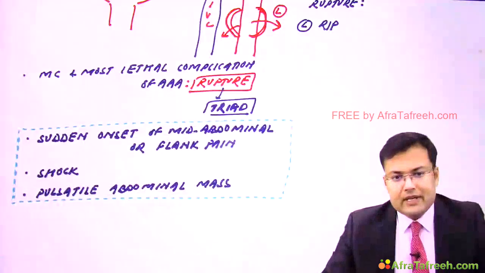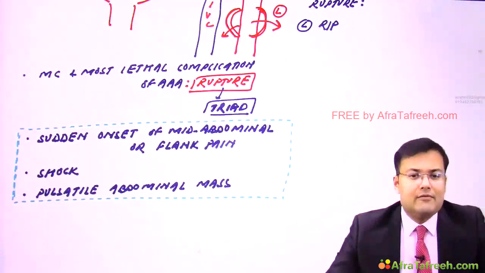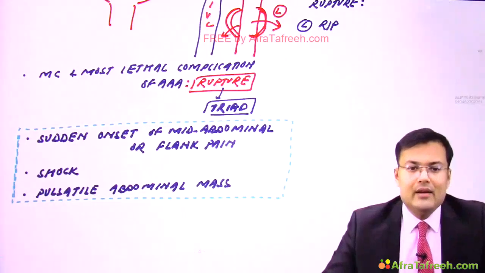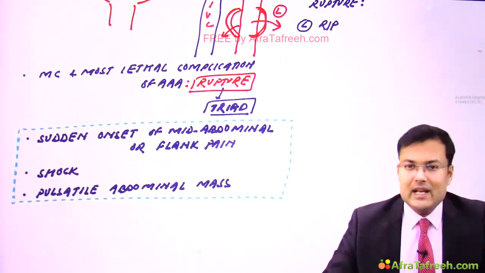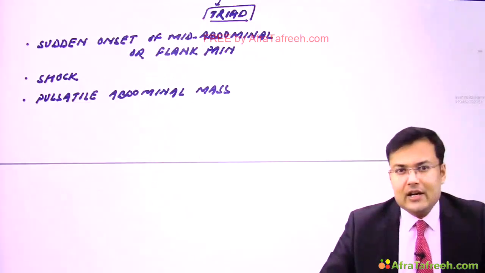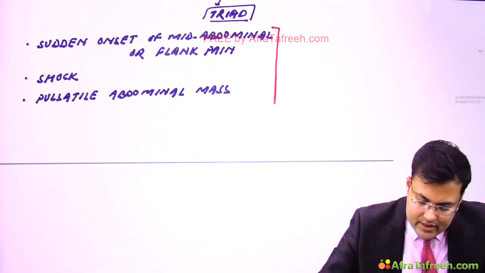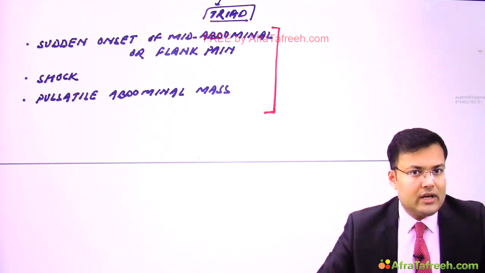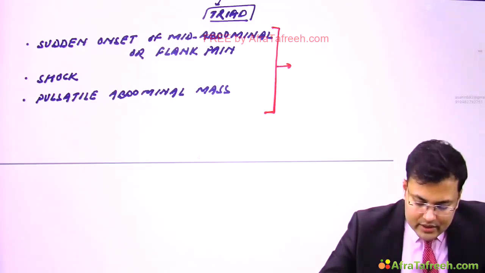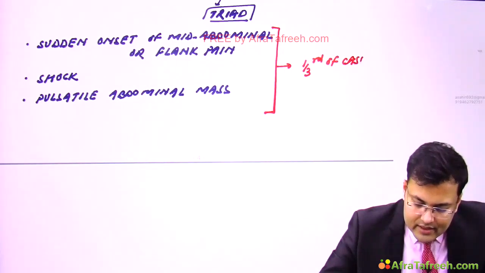So this is a frequently asked question: sudden onset of mid-abdominal or flank pain, there is shock, and there is pulsatile abdominal mass. So this is the triad of abdominal aortic aneurysm rupture. But see, it is not seen in all cases. This triad is only seen in 1/3 of cases.